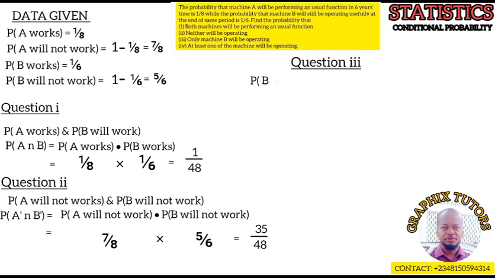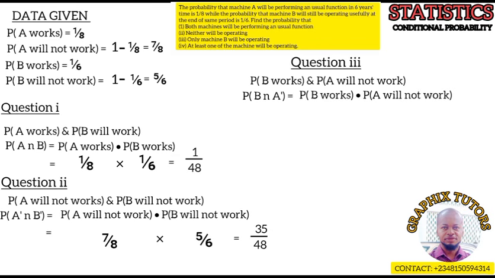probability of machine B is working and probability of machine A is not working. That is what they mean here. So that's what that statement means. If only B is working, it means that A will not work. So it's just saying that B intersection A complement. Are we good?